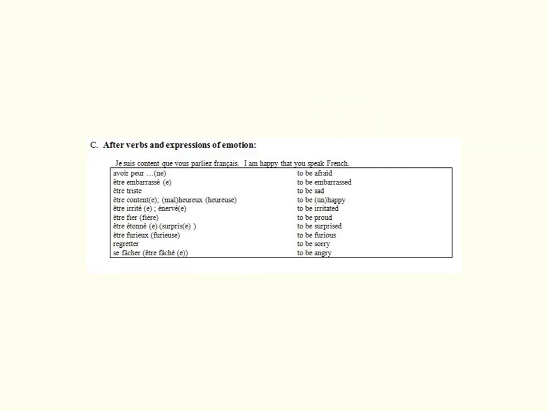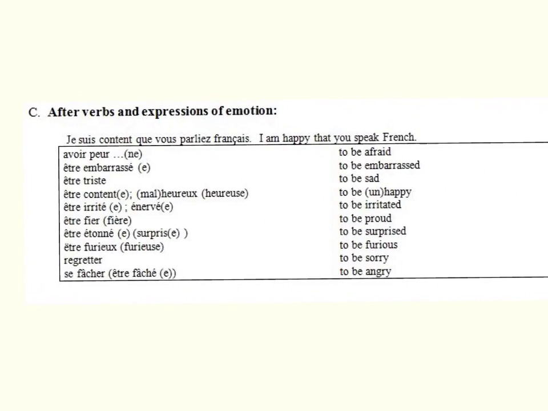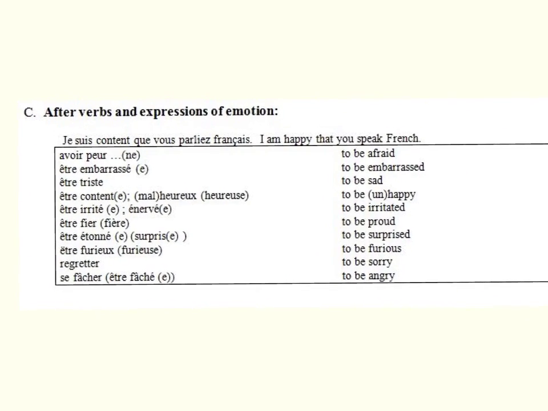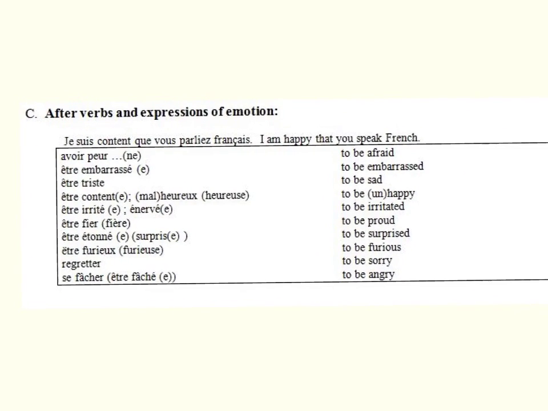We also use the subjunctive after verbs and expressions of emotion. So emotion triggers the subjunctive. So if I'm scared that something's going to happen, or I'm embarrassed that something is going on, or I'm sad that something happened in the past, or I'm happy that you're getting married. All of these things trigger the subjunctive. D'accord?